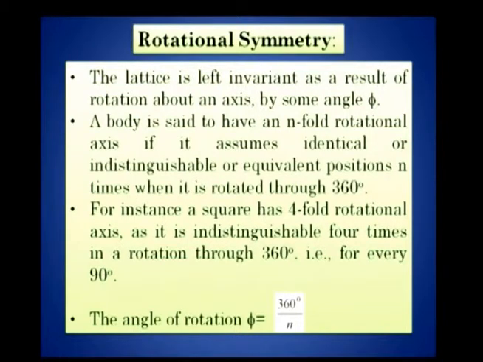For instance, a square has got a 4-fold rotational axis, or the foldness of rotation for a square is 4. What does that mean? You take a square and rotate it through 90 degrees. What is 360 by 90? It is 4. It has got 4-fold rotation, meaning 360 by 4 is 90 degrees, right. So, the angle of rotation is given by 360 degrees by n, where n is the foldness of rotation. If it is a square, it has got a 4-fold rotation.